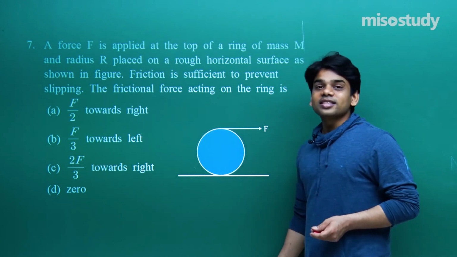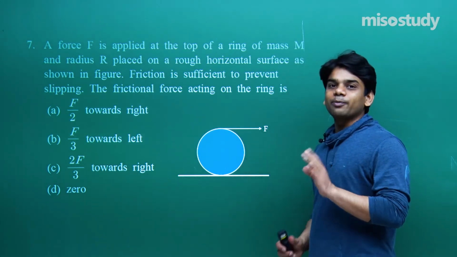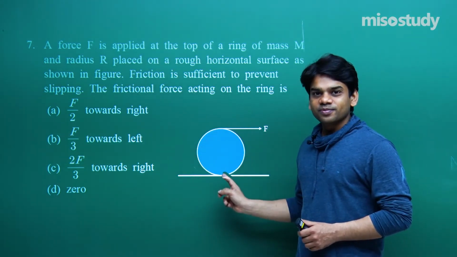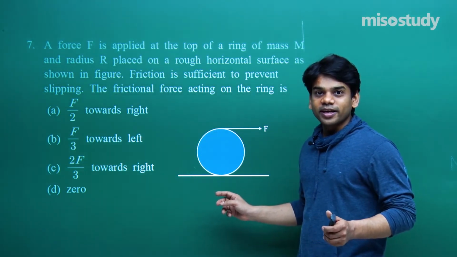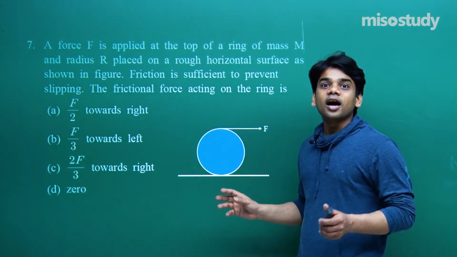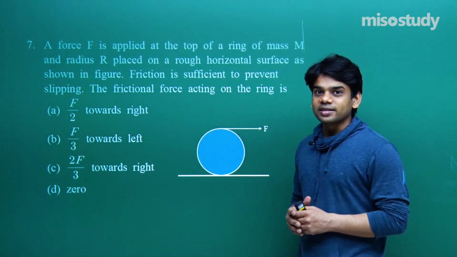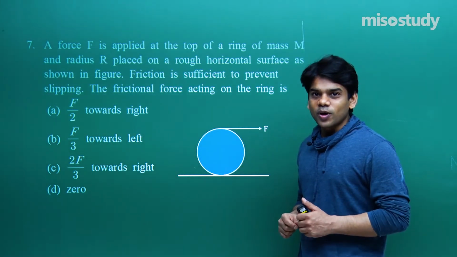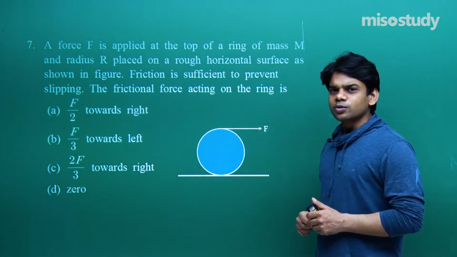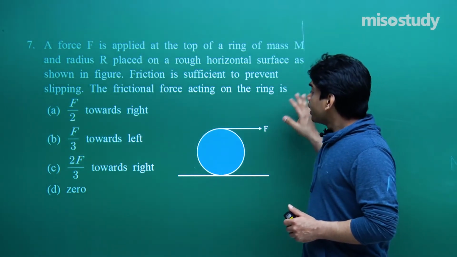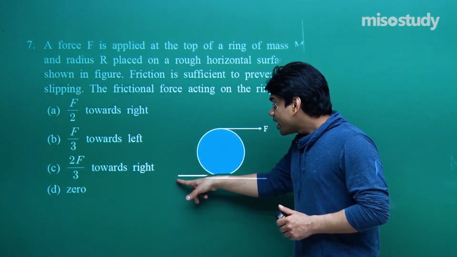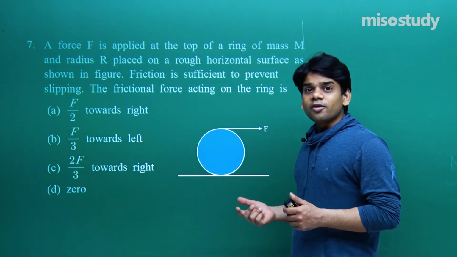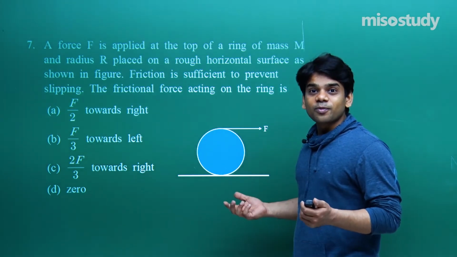First of all, try to understand that in the given situation, only 2 or 3 things are provided. First of all, what kind of object it is. It's a ring. You cannot take it as a sphere, you cannot take it as a disk. It's a ring, and you know how to find its moment of inertia about any axis. About an axis passing through its center and perpendicular to its plane, it's mr square. But we'll see about which axis we are going to use the moment of inertia. Now you see here, its mass is m, radius r. There is friction, and friction is sufficient to prevent slipping because the surface is rough. Now we need to check whether the surface is applying any force or not.